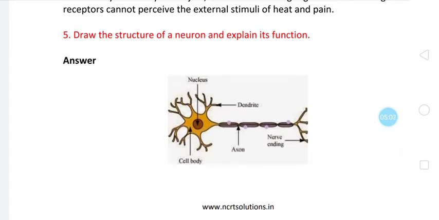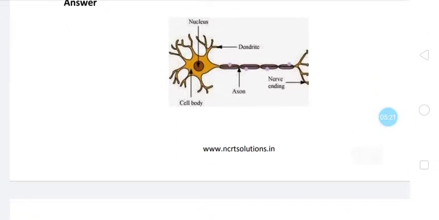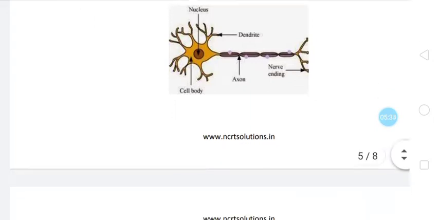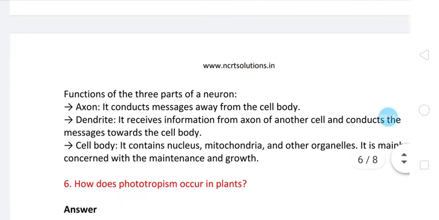Then: draw the structure of a neuron and explain its function. In 9th standard you have practiced this diagram very well. This is the structure of a neuron, where we have to show the cell body, nucleus, dendrites, axon, and nerve endings. Most of the time this question is asked in the CBSE board examination. They give the diagram as it is, label it as A, B, C, D, and you have to name what those parts are called.